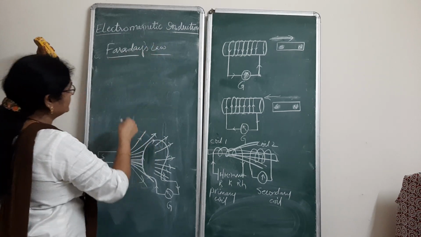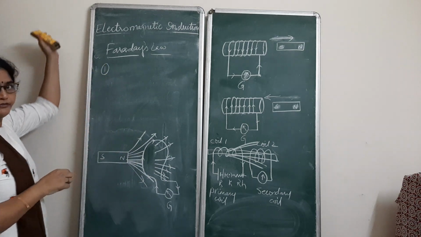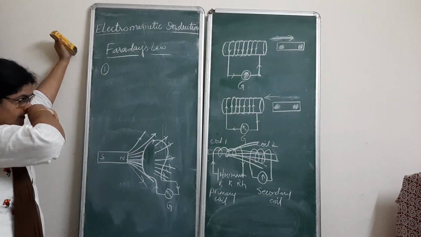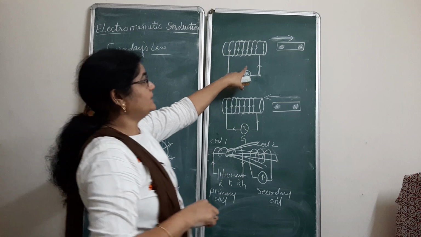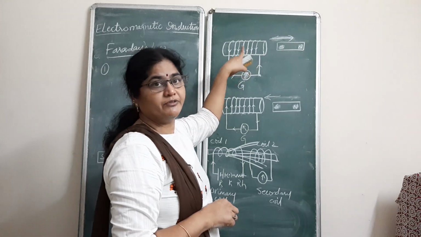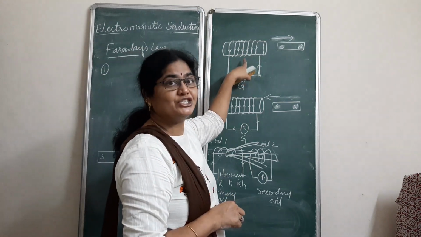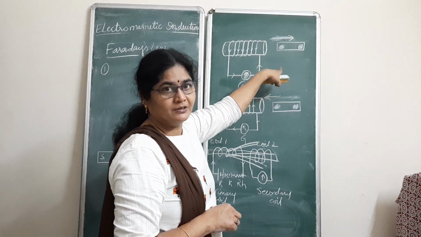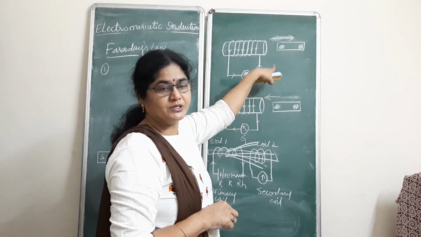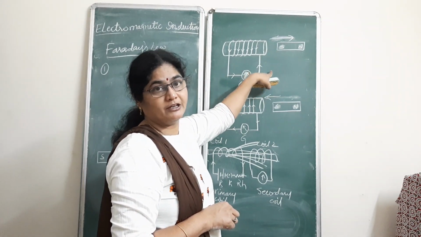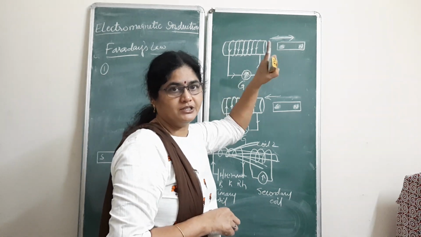So there are two laws. The first law says that whenever current is induced, it is induced in such a way that it opposes the change in the magnetic flux. It opposes the change in the magnetic flux, so that there is no change in the current.